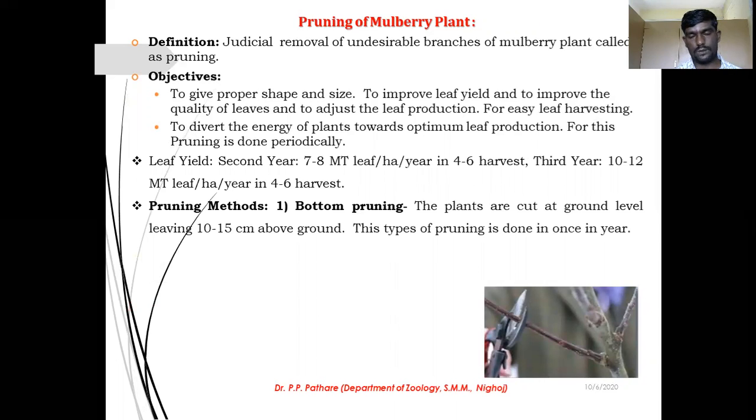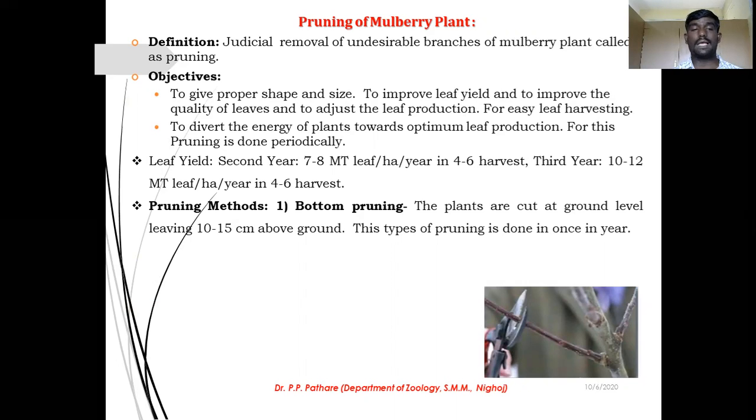मेथड्स ऑफ प्रूनिंग, कौन से मेथड देखेंगे आप? मेथड्स ऑफ प्रूनिंग. Bottom pruning. In that bottom pruning, the plants are cut at the ground level. Leveling is 10 to 15 centimeter above the ground. This type of pruning is done only one time in a year.